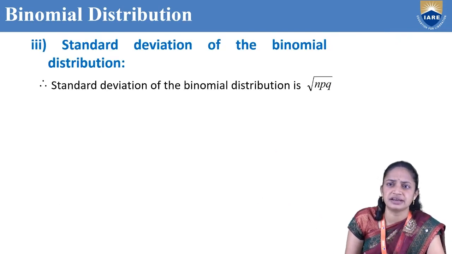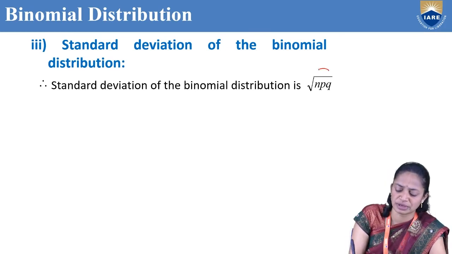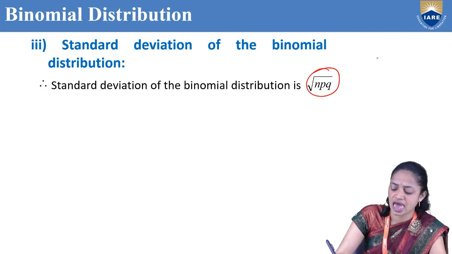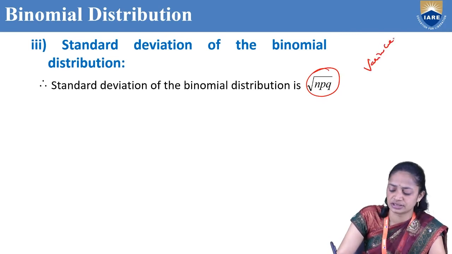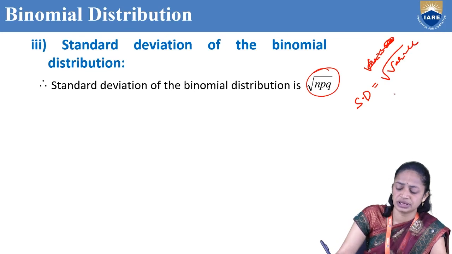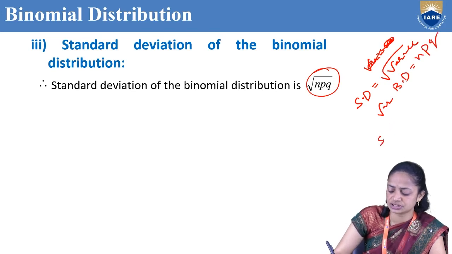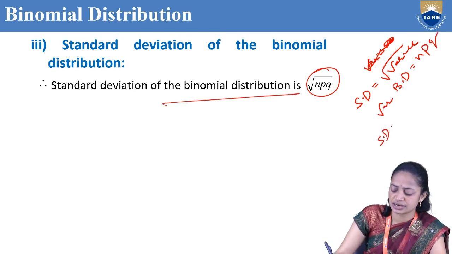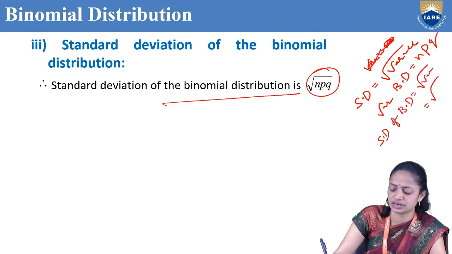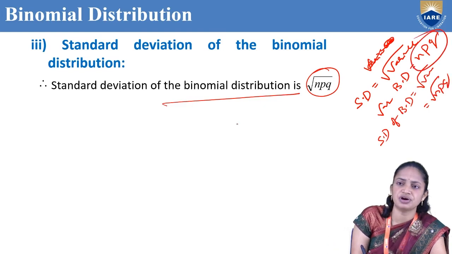Next, standard deviation of the binomial distribution. Standard deviation is nothing but the square root of variance. Here the variance of the binomial distribution is npq. So the standard deviation of the binomial distribution is the square root of variance, that means the square root of npq.